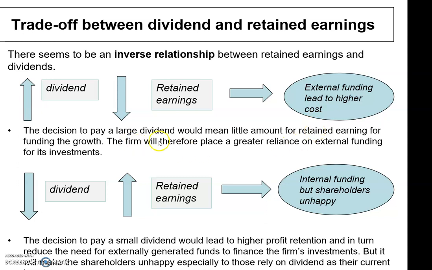Right, the decision to pay a large dividend would mean little amounts for retained earnings for funding the growth. So the firm will therefore place a greater reliance on external funding for its investment. Secondly, if the company pays low dividend or a small amount of dividend, it would lead to higher